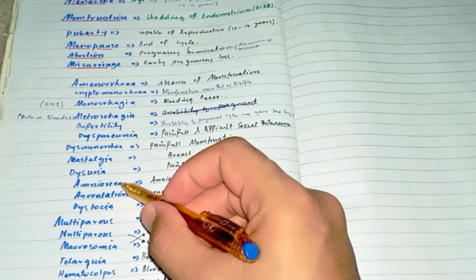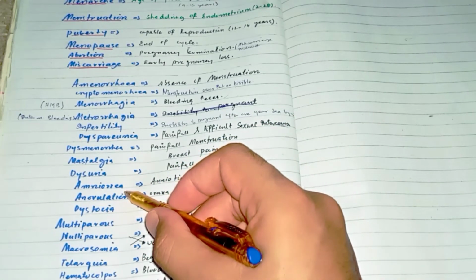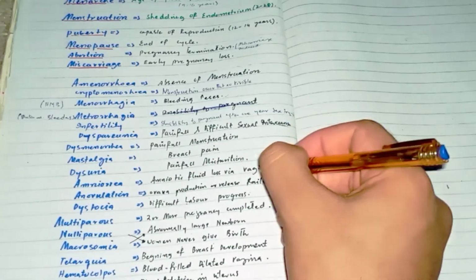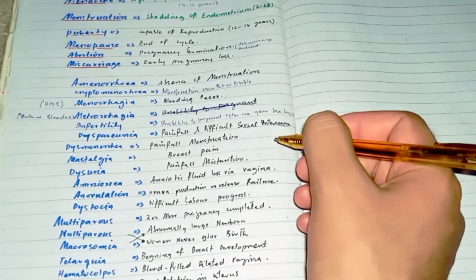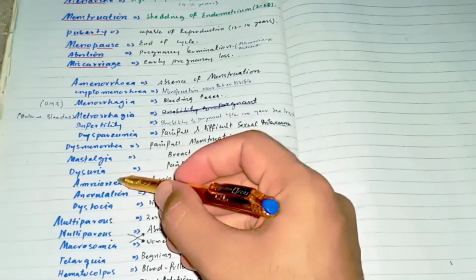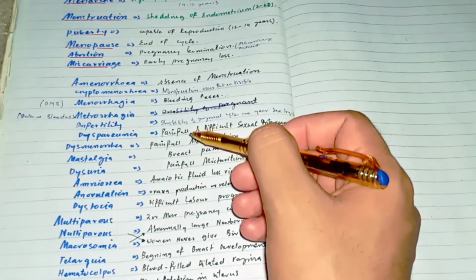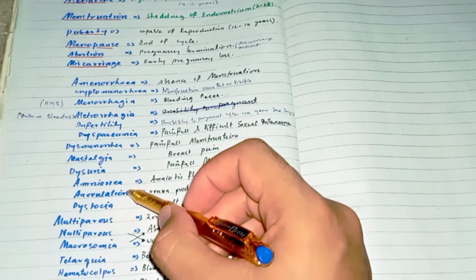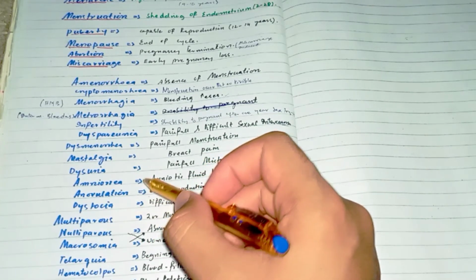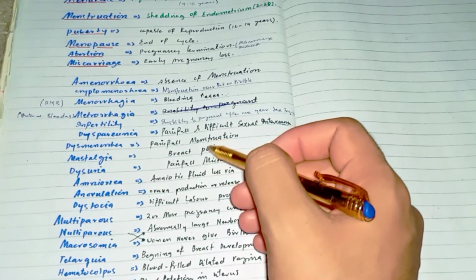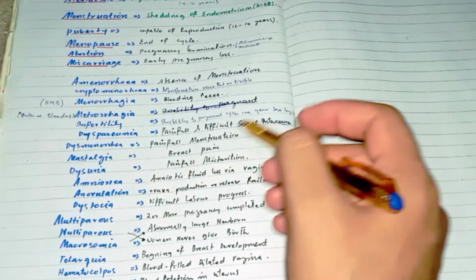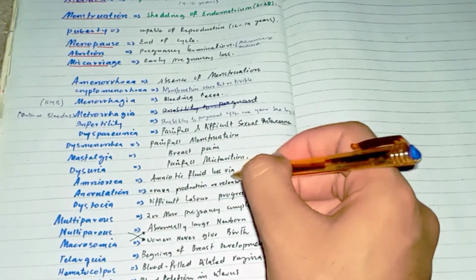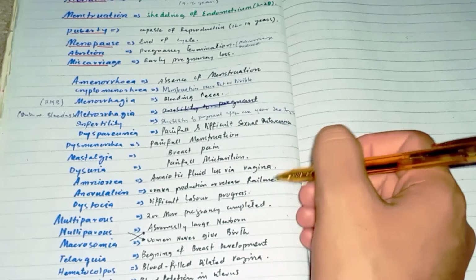Amniorrhea is the loss of amniotic fluid via the vagina. It is the loss of amniotic fluid through the vagina. This condition is called amniorrhea. The other is anovulation, when the female becomes unable to ovulate. And dystocia is difficult labor progress.